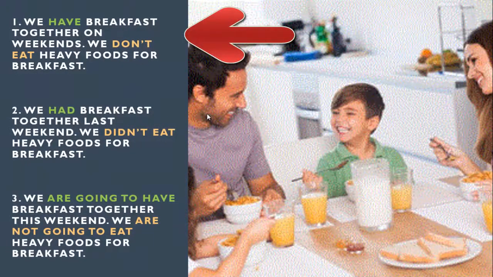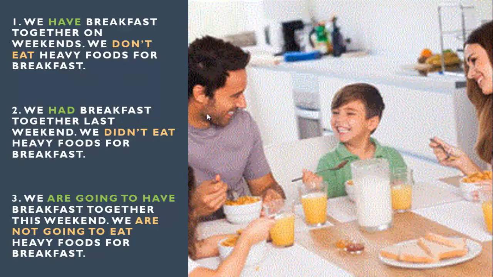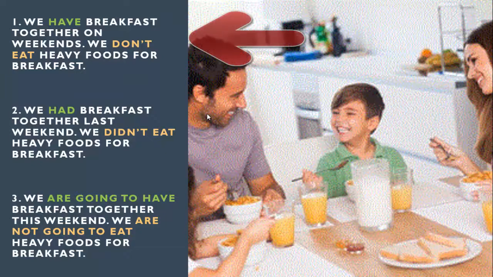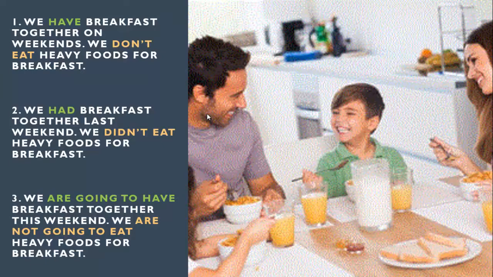We have breakfast together on weekends. We don't eat heavy foods for breakfast. Now, I included a negative sentence just for you to see when I use auxiliary, don't or doesn't. Well, in this case, I'm using auxiliary don't. I will repeat the present. Number 1 says, we have breakfast together on weekends. We don't eat heavy foods for breakfast.